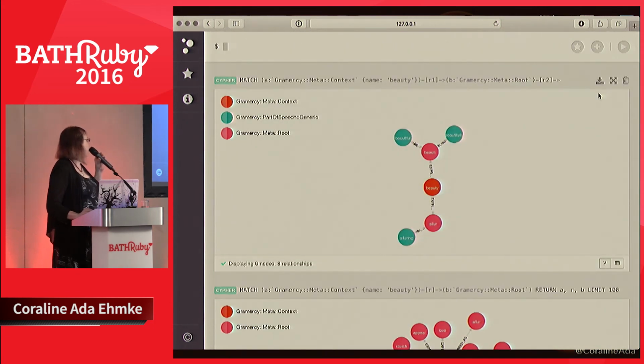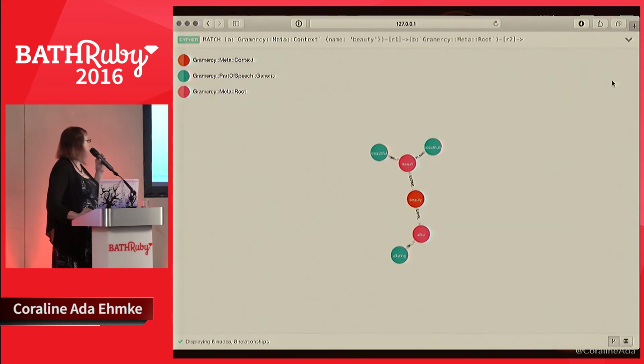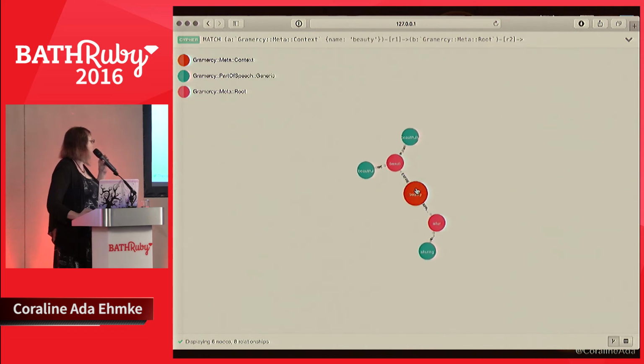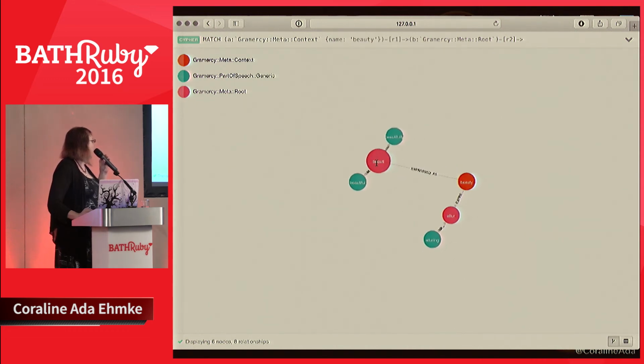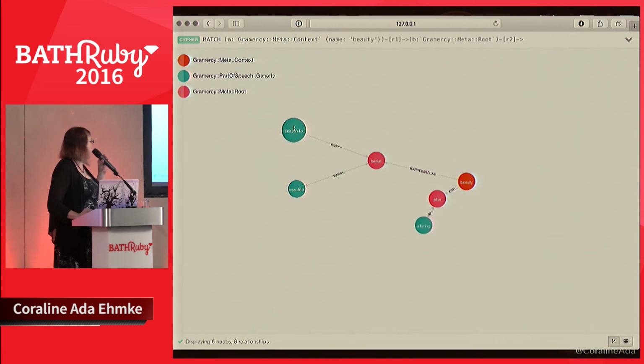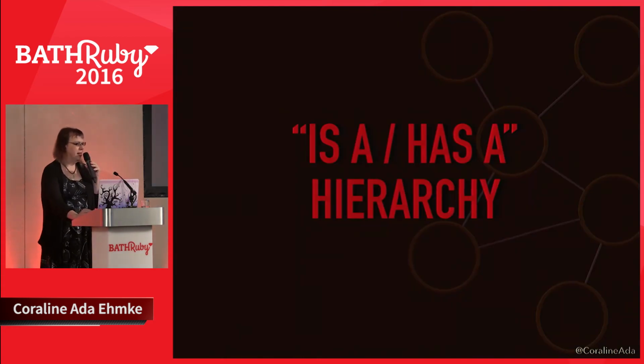So this is a simpler graph because we're just looking at roots for the word beauty. So we have a couple of roots hanging off of that with grammatical expressions as the green nodes. The red nodes are the roots, and the orange node is the context. Sophia also understands ISA and HASA hierarchies, which are a way of modeling facts.